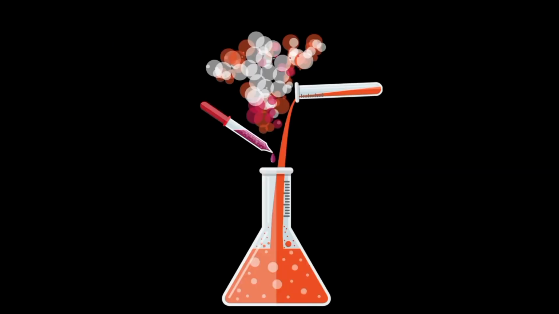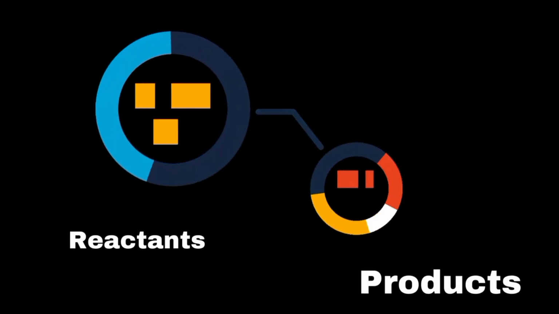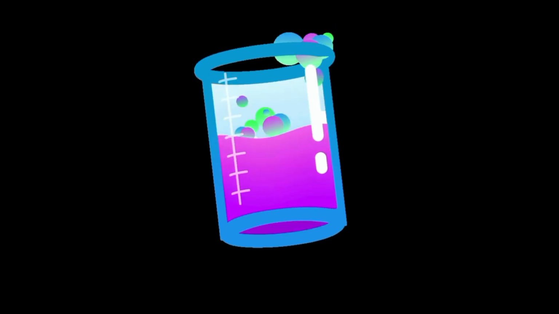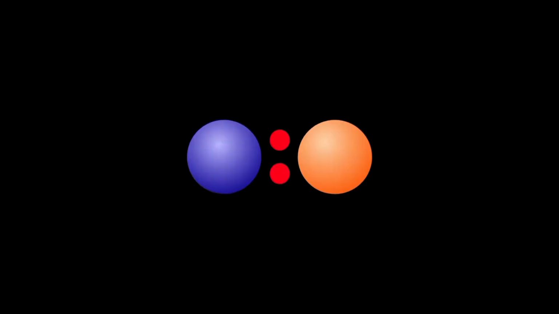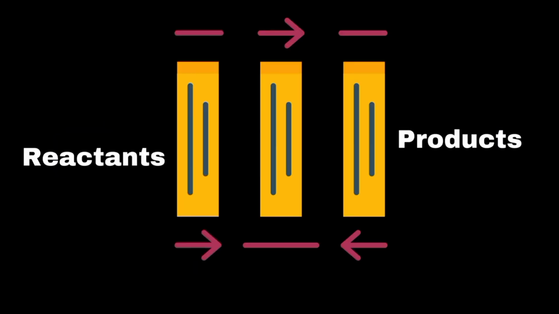Chemical reactions. A chemical reaction is a process in which substances, known as reactants, undergo a transformation to form new substances, called products. During a chemical reaction, the chemical bonds in the reactants are broken, and new bonds are formed in the products. These reactions involve the rearrangement of atoms, but no atoms are lost or gained, and they obey the law of conservation of mass.